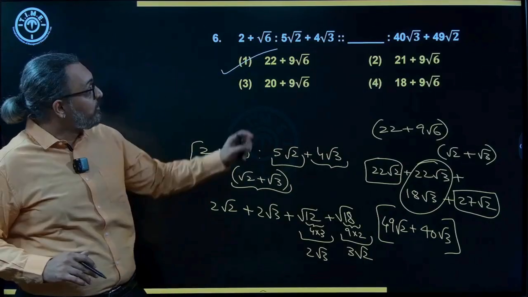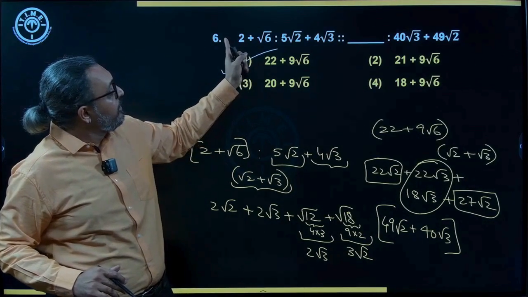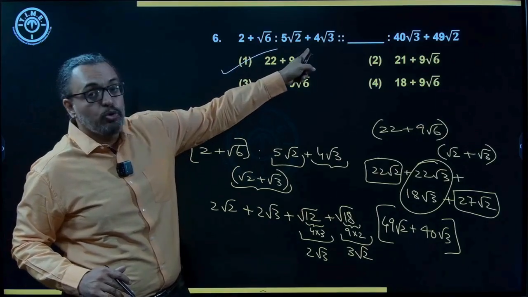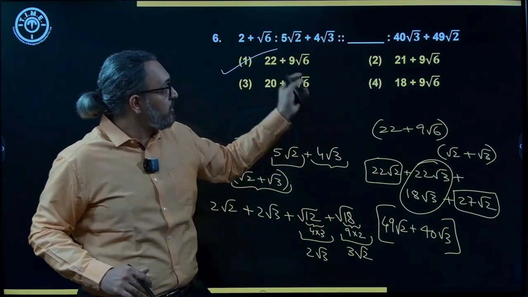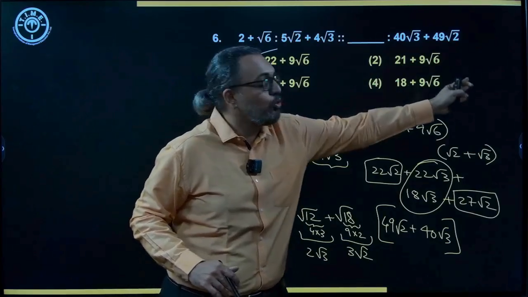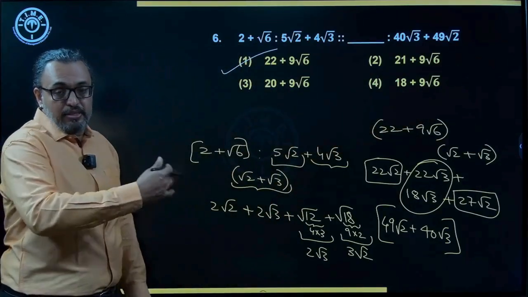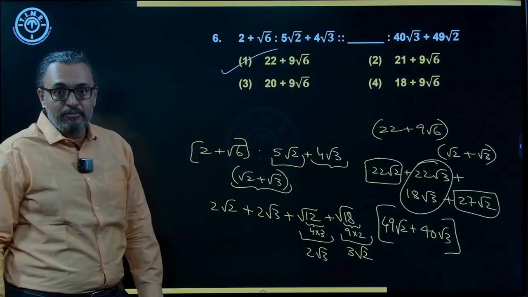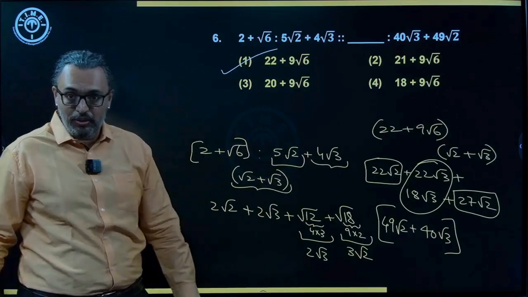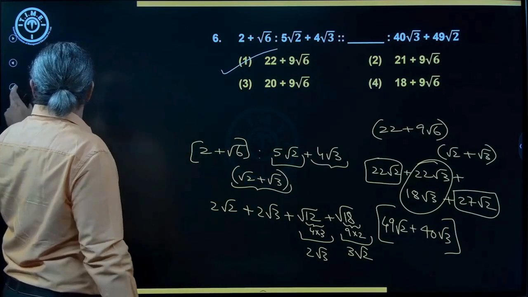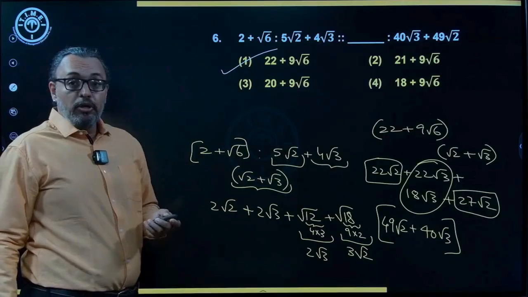Okay. So observing, see, from some number plus root 6, you get root 2 plus root 3. Again, in the option, some number plus root 6 is giving you root 2 plus root 3. That's the pattern you observe, you get your answer. Got it? So choice 1. Then moving on, next.